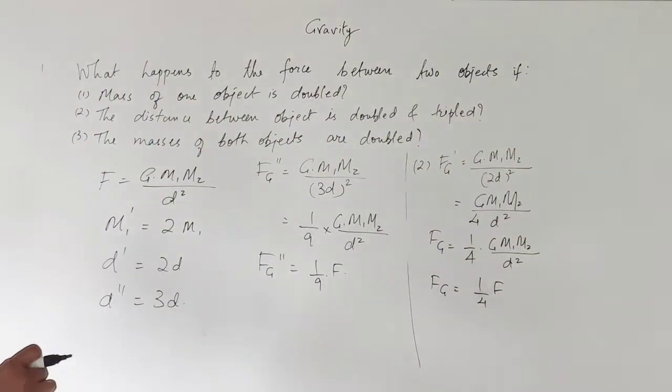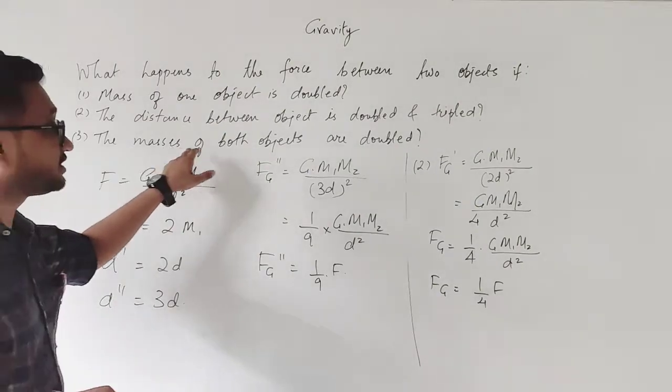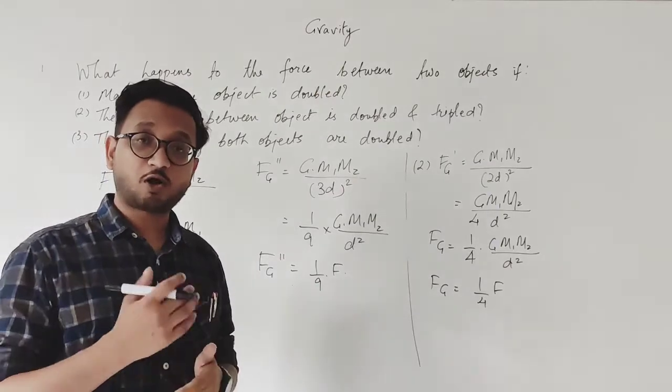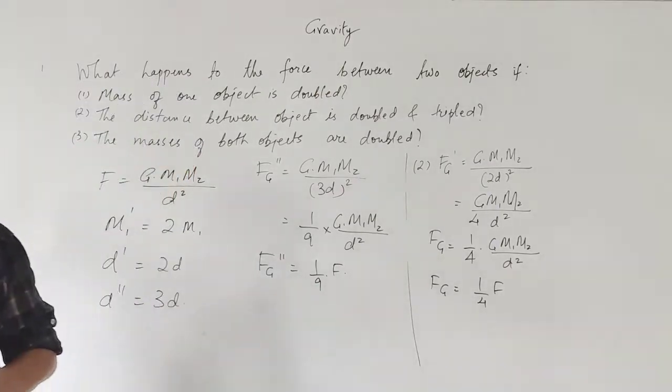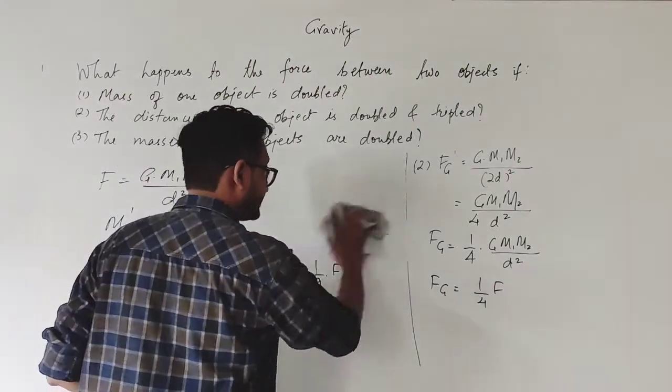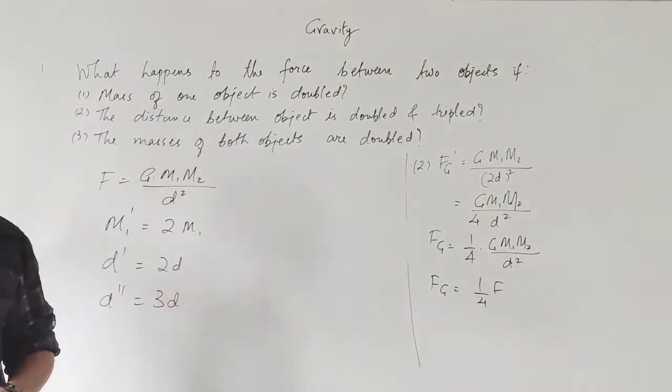Let's move on to the last one, that is, if the mass of both the objects is doubled, then what will happen? Simple. We will simply write 2 times m1 and 2 times m2.